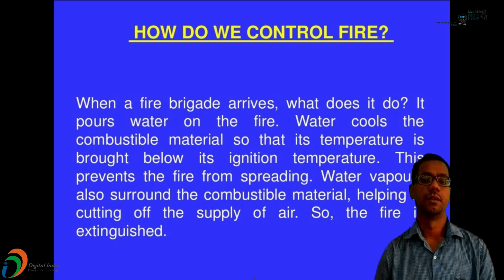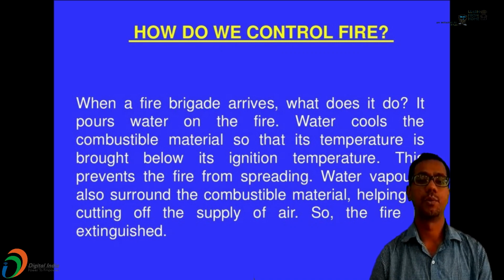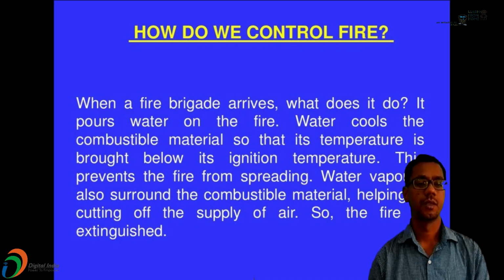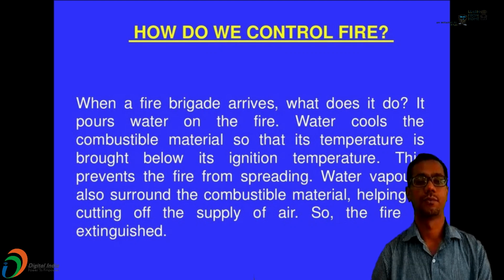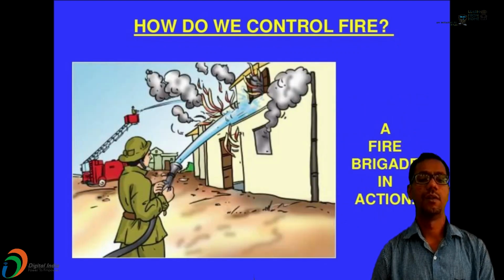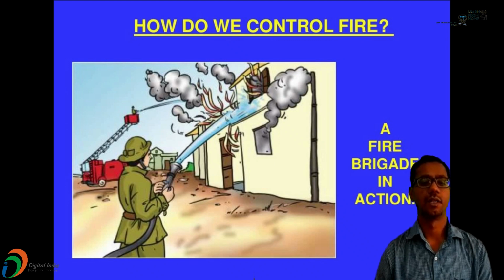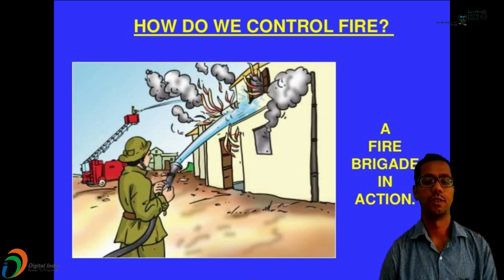You can see in this way a fire brigade, in action, simply pouring water over the flame. So what are the requirements to start a fire? You have learned that there are three essential requirements for producing fire. Can you list these three requirements? Yes, these are fuel, air, and heat.